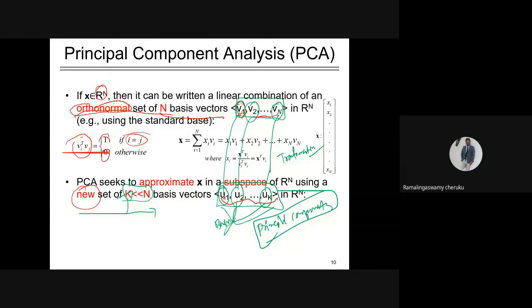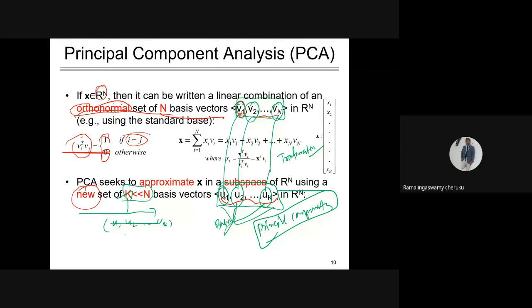Can anybody tell me? I just explained. How can I reconstruct it? You see, these are new bases, like U1, U2 and UK.